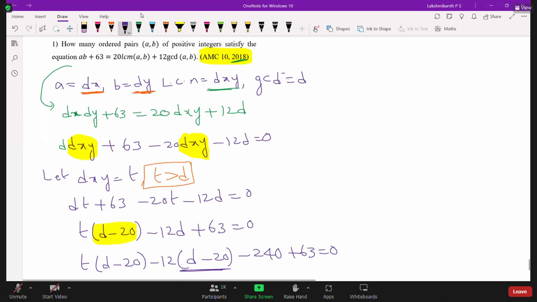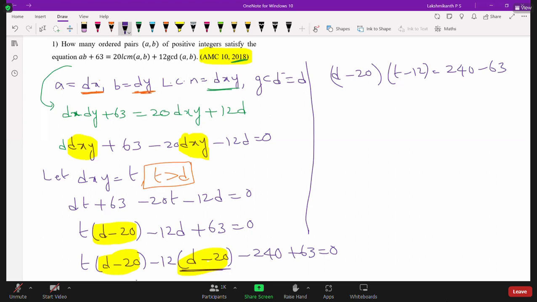So now what do we do in the next step? Let us simplify this. Now you can take d minus 20 common here. When you take d minus 20 common, what is the remaining term? t minus 12. Let us send this 240 across, right, 240 minus 63. So what is 240 minus 63? d minus 20 times t minus 12 is equal to, so is it 177? 177 plus 3, 180 plus 62.